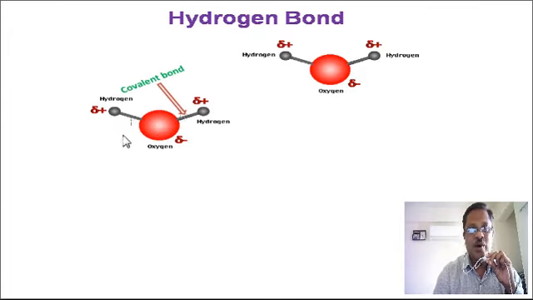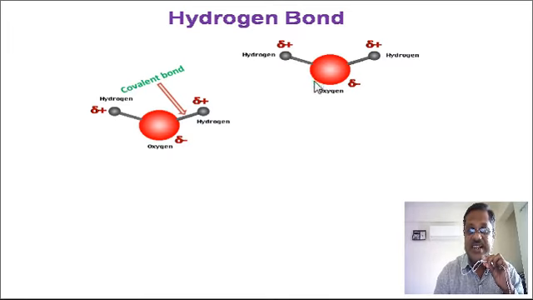Again here the covalent bond is formed between this hydrogen atom and this oxygen atom. And this molecule is the water molecule, that is H2O, 2 hydrogens, 1 oxygen. This is also a water molecule. This is the covalent bond formed between hydrogen and oxygen atom. This is the covalent bond formed between hydrogen atom and oxygen atom. Now a number of such dipoles get attracted to one another due to the Coulomb force of attraction.